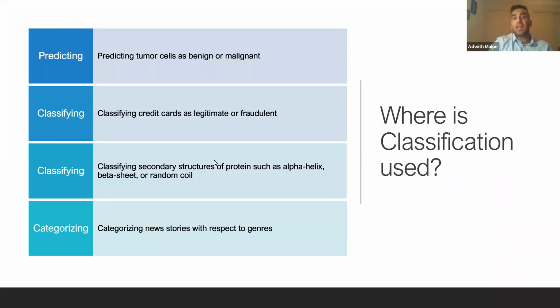So where is classification used in today's industry? We use classification in the medical industry to predict whether tumor cells are malignant or benign. We also use it within the social media industry, where we can classify certain news articles with respect to their genres just by looking at the text of each article. We can also classify whether credit card information is legitimate or fraudulent by training our machine learning models as well. Classification is used in many different industries.